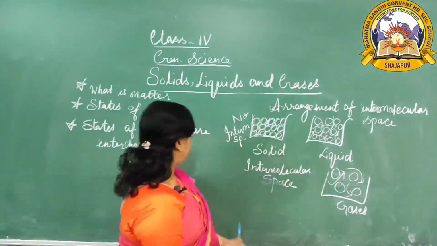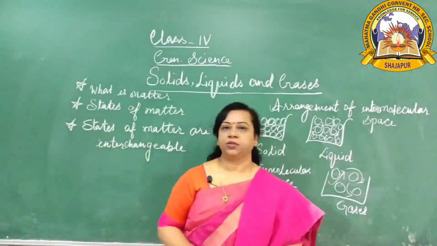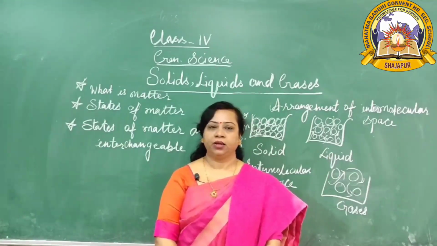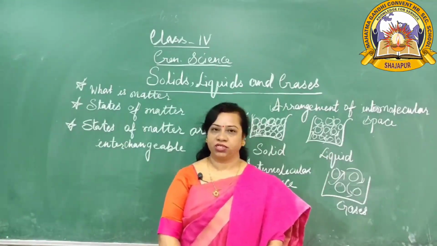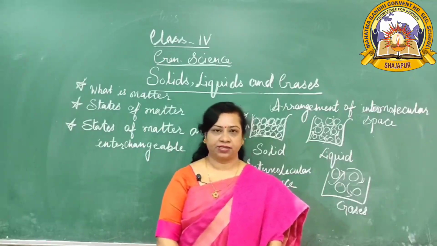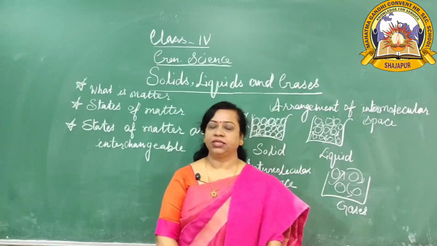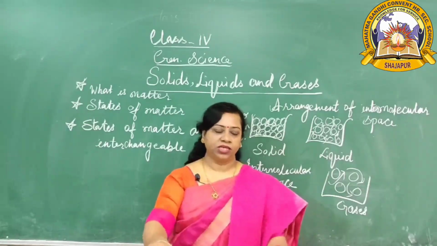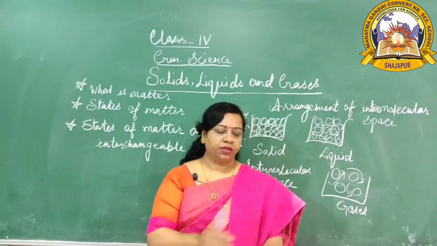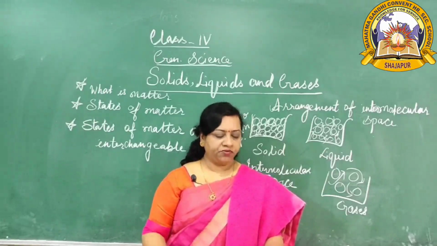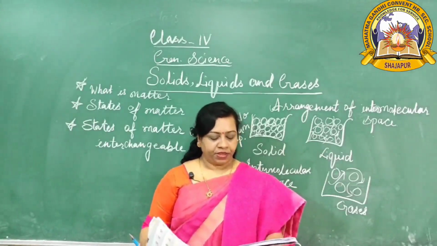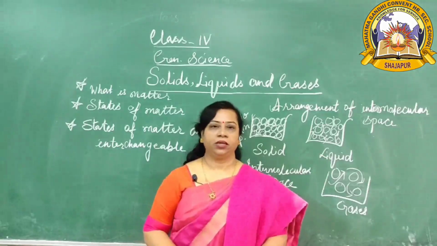States of matter are interchangeable. What does it mean that the states of matter are interchangeable? You already read that water has three states: water, water vapor and gas. What are the three states? Water, water vapor and gas. Now turn the page to page number 194. Observe what diagram is given here. See this diagram, what is going on here?